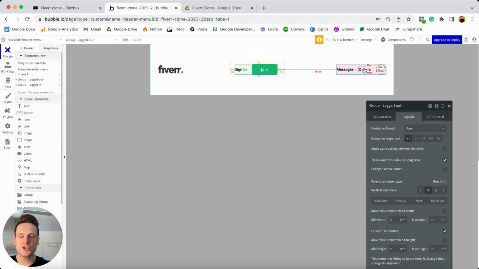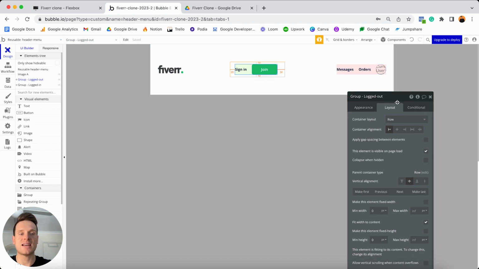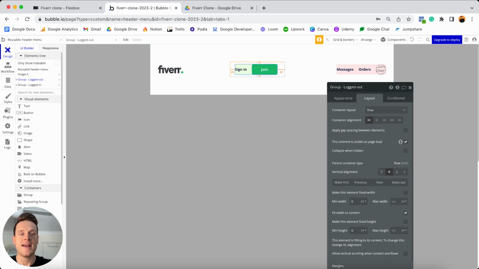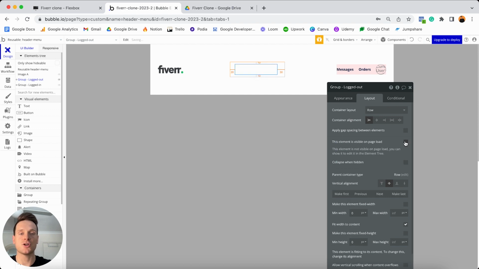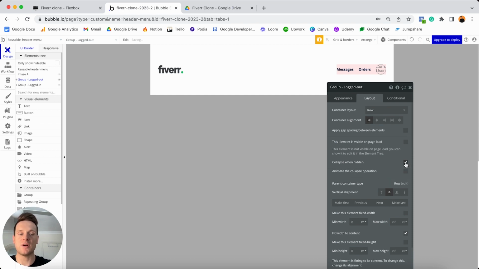And so in order to create that experience, what we can do is head to our layout tab for our first group, and we can actually unselect this option that makes this element visible on page load, which just means that it's no longer going to be visible by default. I can also tick this option to collapse this element when it's hidden, which just means that it's not going to take up any empty space when it's not being displayed.